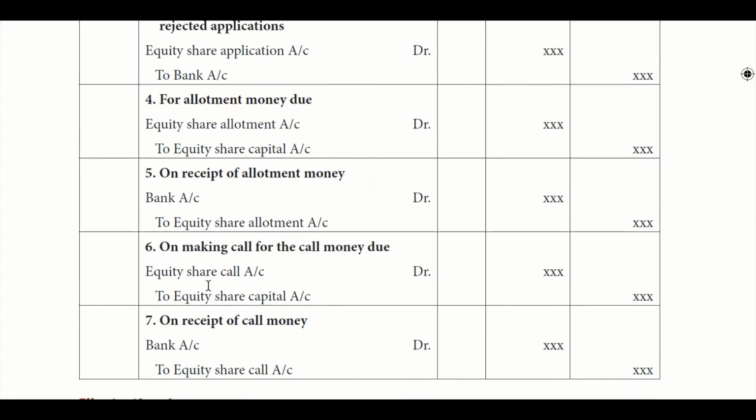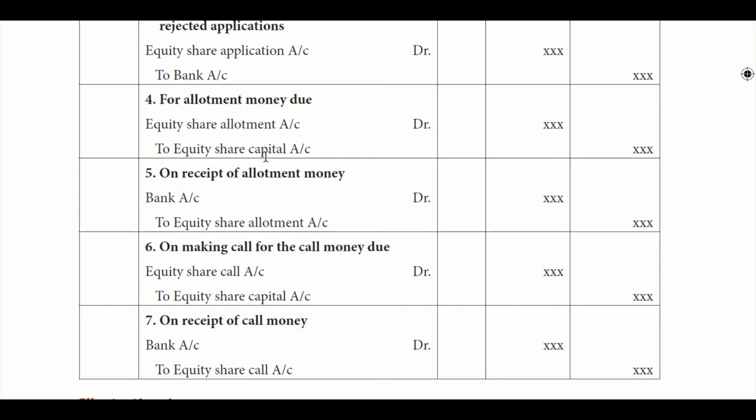Now we are going to do allotment. When the allotment money is due, we haven't received the money but it is due. In that case, equity share allotment account is debited. We don't debit bank because we have not received it, it is just due. So you debit the equity share allotment account and credit the equity share capital account. Now when we receive the allotment money, bank account is debited and you credit the equity share allotment account.